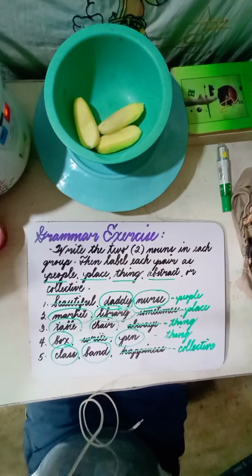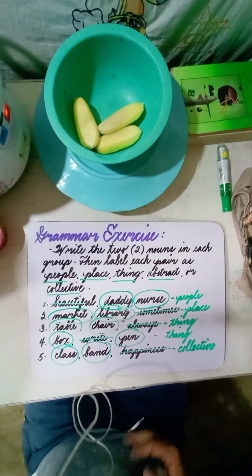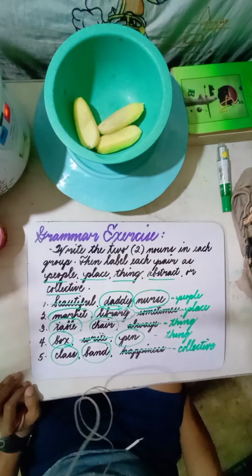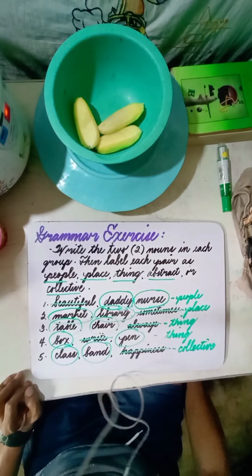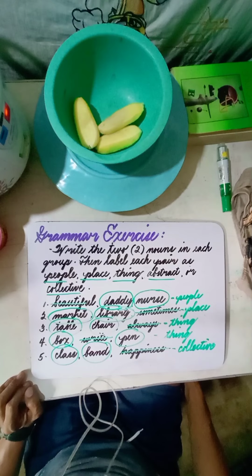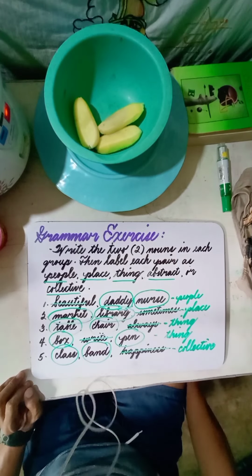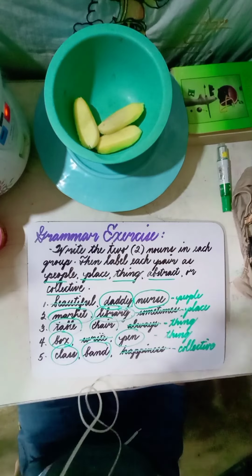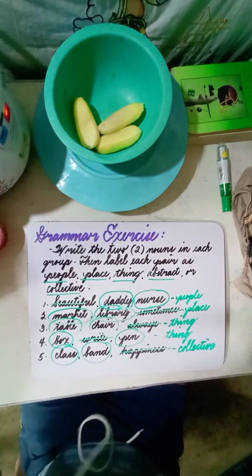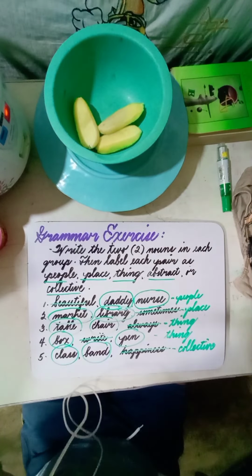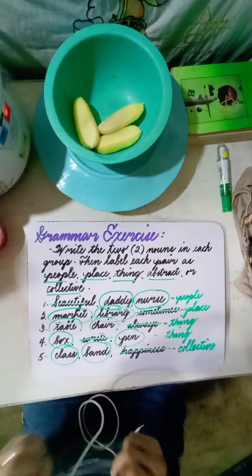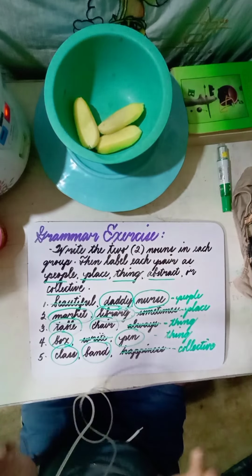So if you have some questions, I'm going to open the comment section for you to write your questions there and for me to answer. I'm going to give my best shot in order for your question to be answered. So that's it for today. We have learned about nouns, examples, and how to classify them.